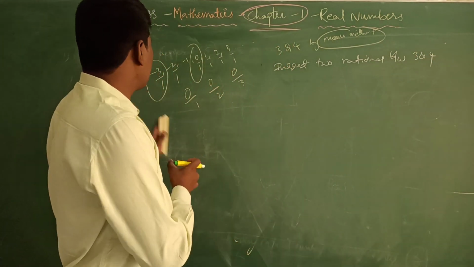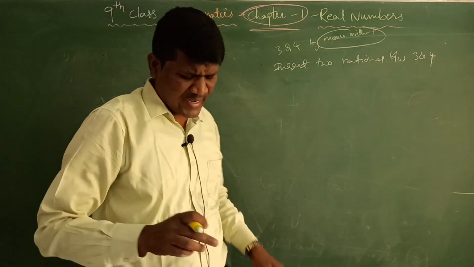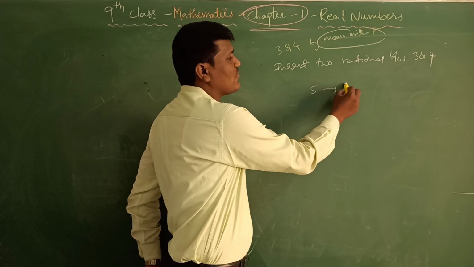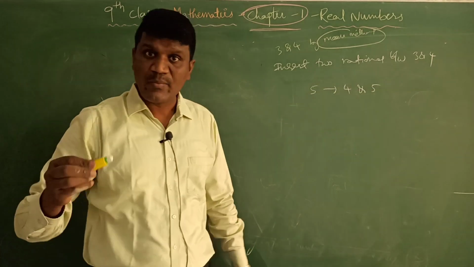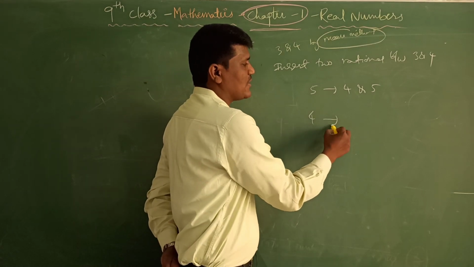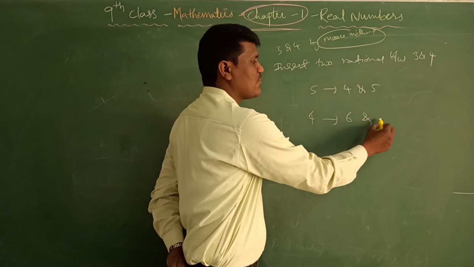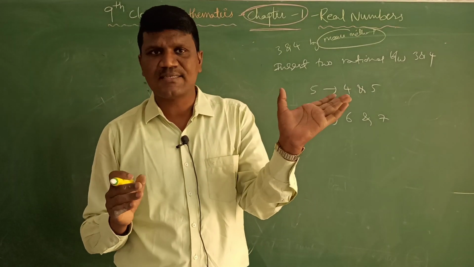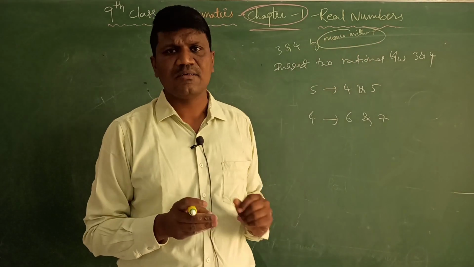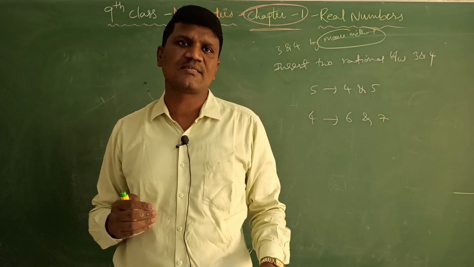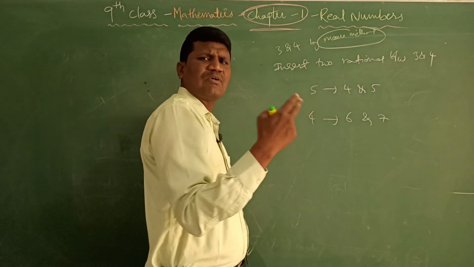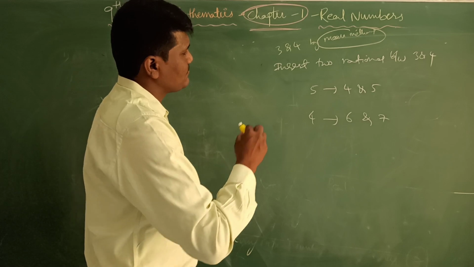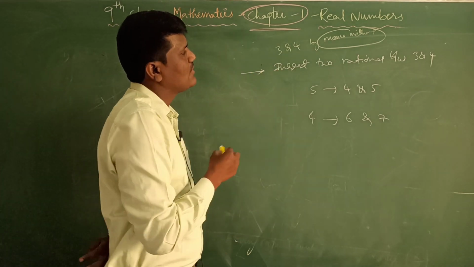So how to do this problem is, they may give any question, like they may give insert 5 rational numbers between 4 and 5, or insert 4 rational numbers between 6 and 7. How many numbers they ask, the process is same, using mean method. In the textbooks they have given two methods, but you learn only one method, second one you can easily do. The important method is, whenever they ask, insert 2.